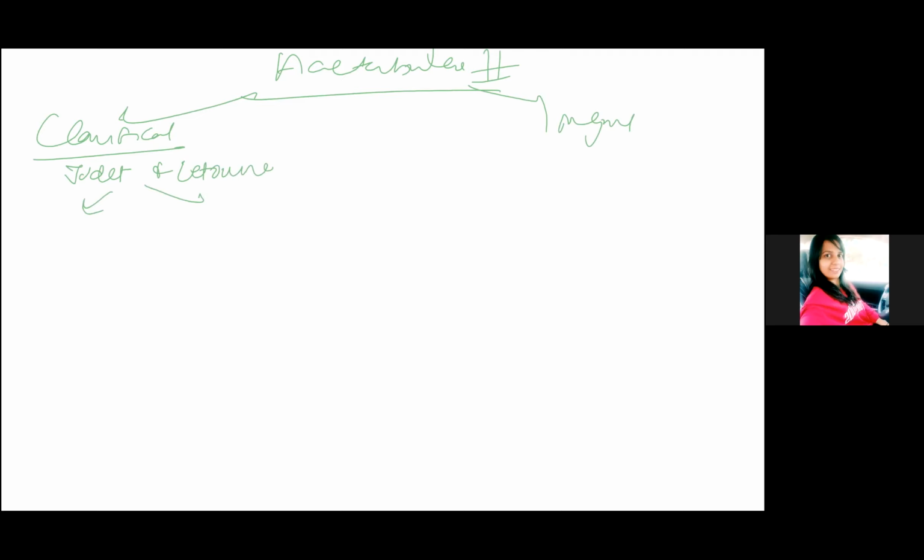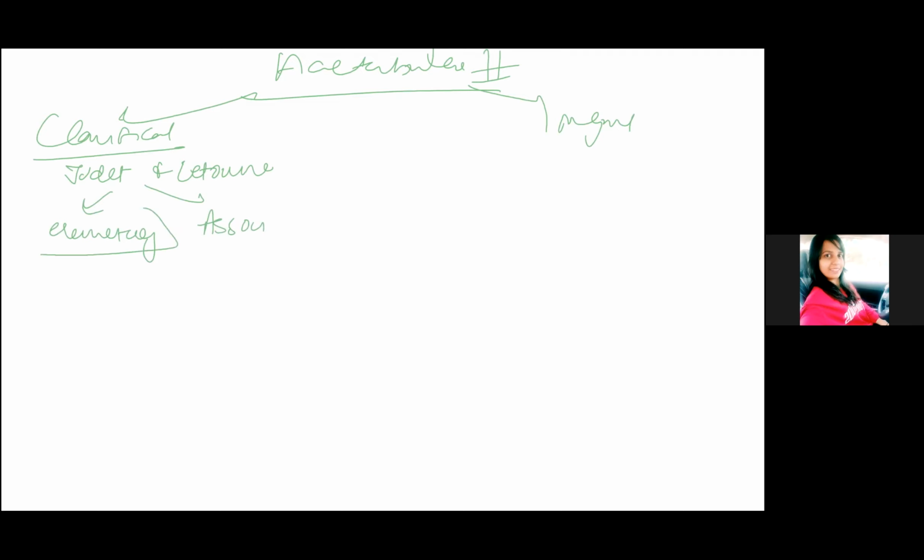In the acetabular fractures, firstly, we will do the classification and then we will do the management. In the classification, you have the Judet and Letournel classification. He gave the two types, that is elementary fractures and associated fractures.